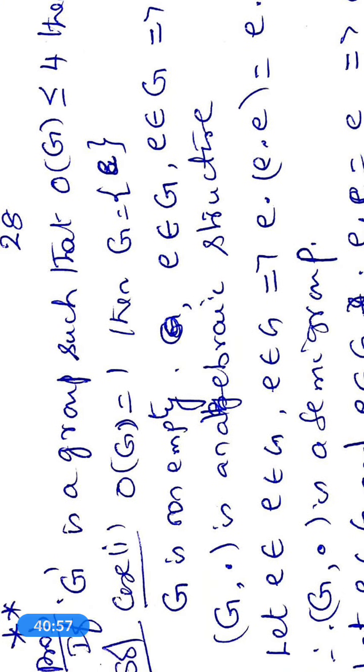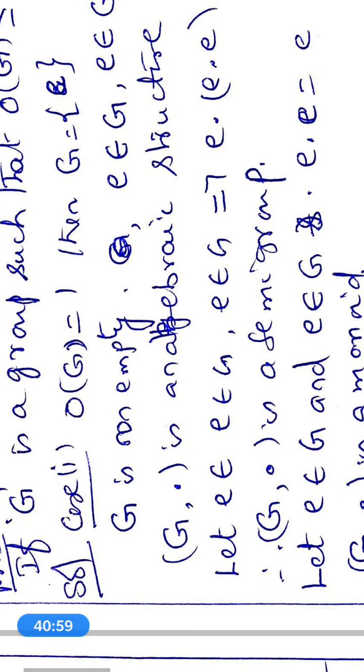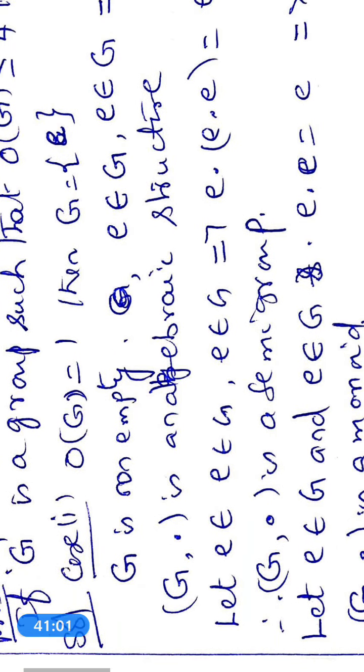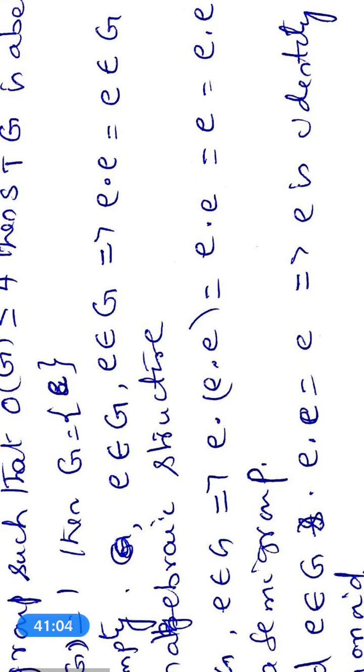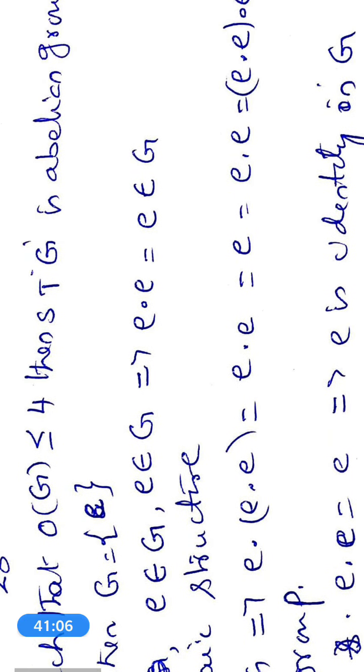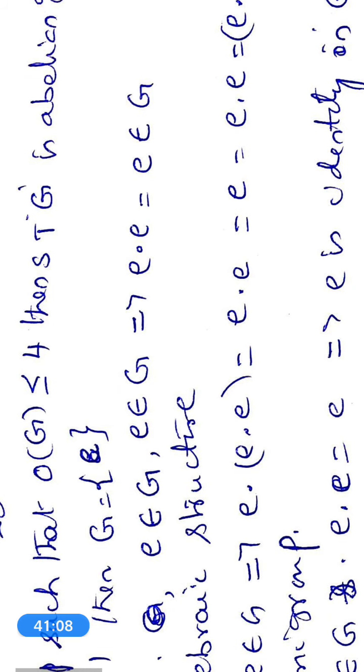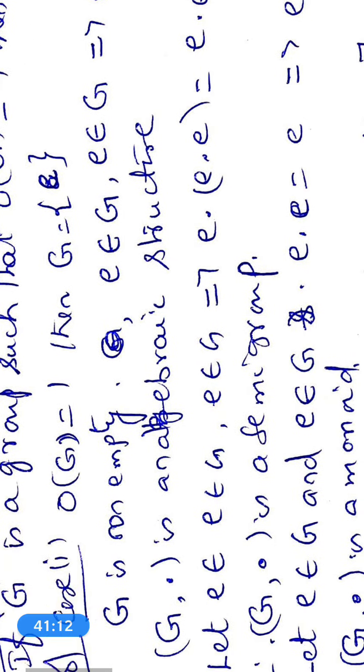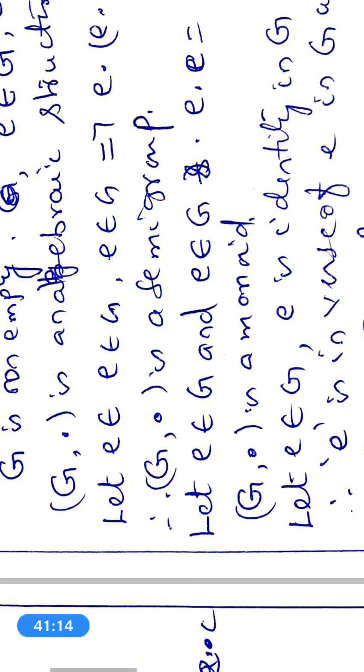Therefore G is equal to the singleton set {e}. Therefore G is non-empty, e belongs to G. Again, e belongs to G implies e · e = e belongs to G. Therefore (G, ·) is an algebraic structure.